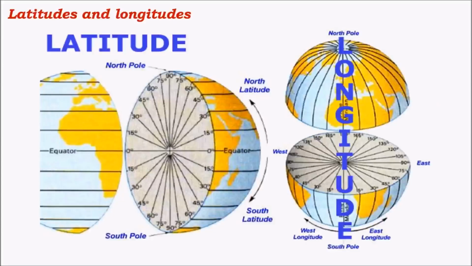First, what are latitudes and longitudes? Latitudes and longitudes are imaginary lines on the Earth's surface. As it is said, they are imaginary, they don't exist in reality. These are just created for our convenience. Latitudes are horizontal imaginary lines, whereas longitudes are vertical imaginary lines.